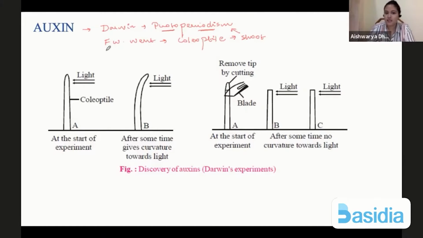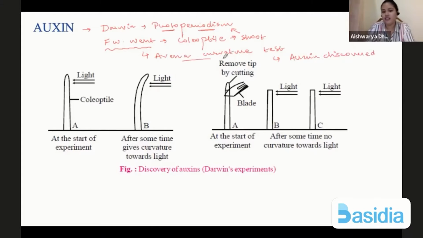This understanding came from F.W. Went. He performed the same experiment in Avena plants. So that is known as the Avena curvature test. Basically the same thing is being done, and this is how auxin was discovered.